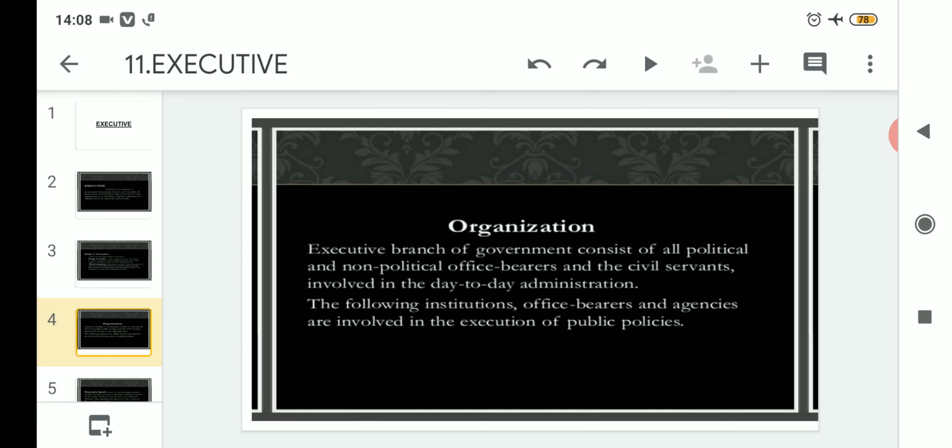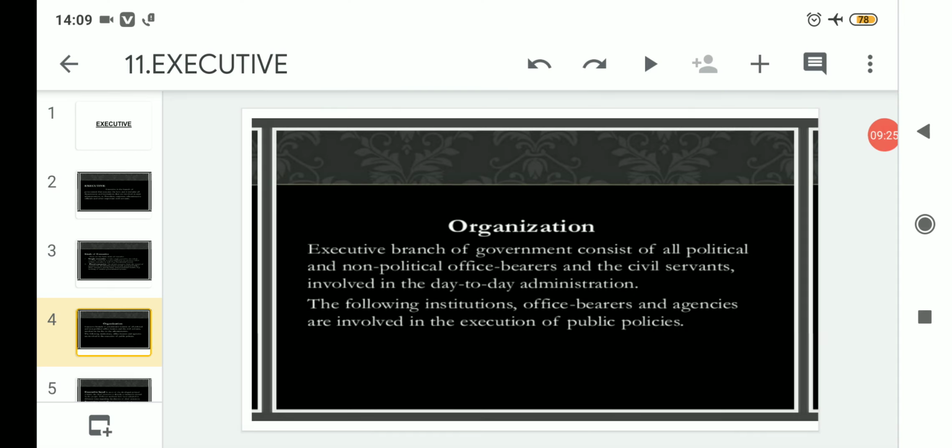Why is this named public policies? Because these policies are framed keeping in mind the benefits and welfare of the society as well as the people. Therefore the non-elected members, which include office bearers and agencies, will make sure that all these public policies are properly executed.